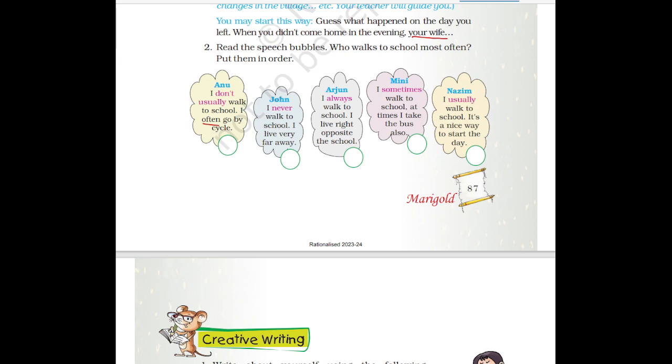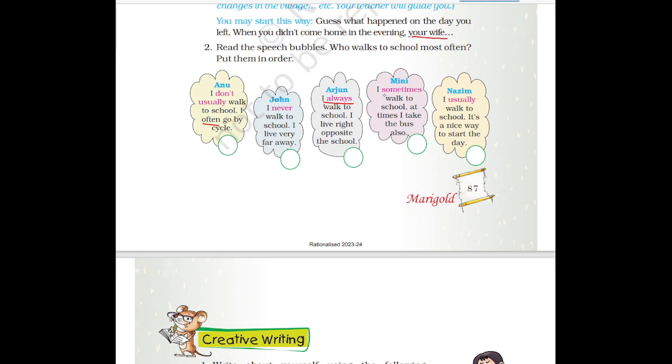Then John, I never walk to school. I live very far away. John is saying that I never go to school on foot. I always use some vehicle to go to school because I live very far from the school. Then Arjun is saying I always walk to school. I live right opposite the school. Arjun is saying that I always go on foot to the school because my house and my school are very near. It is opposite to each other.